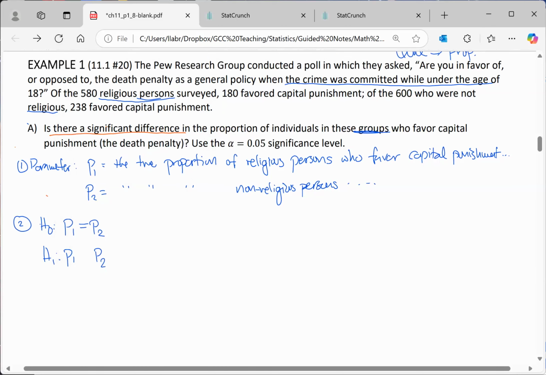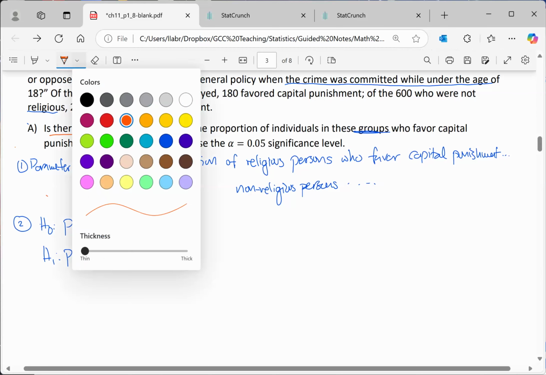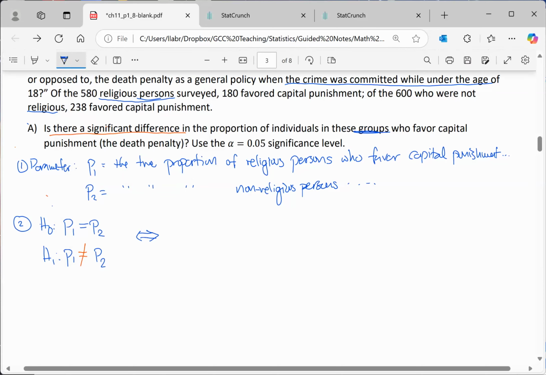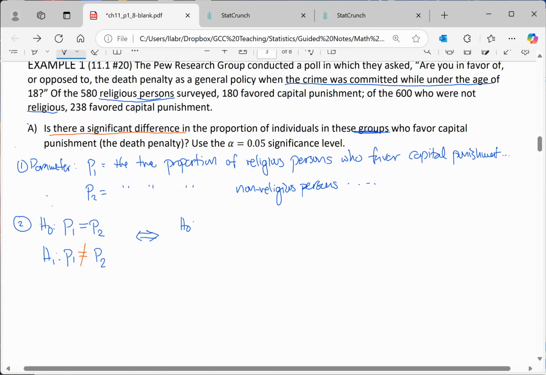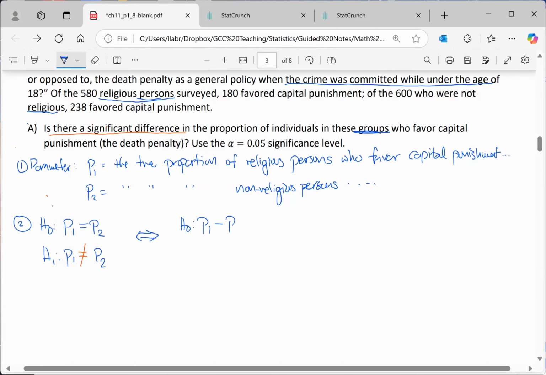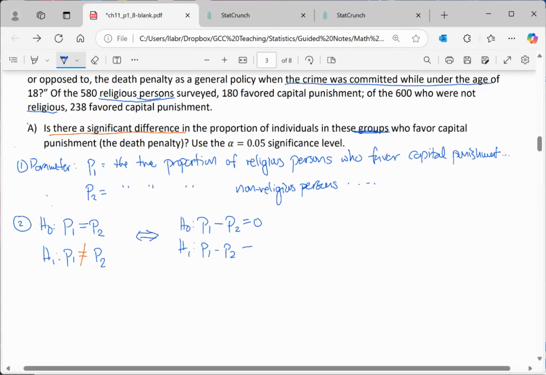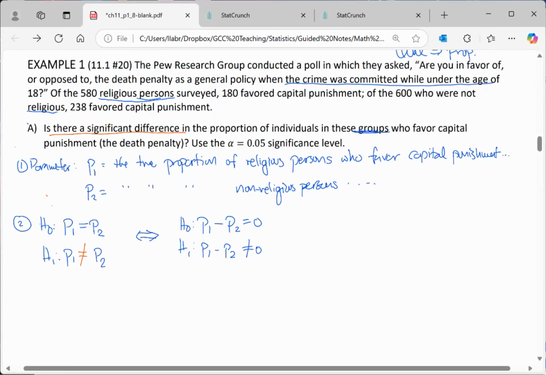And we've seen that this is a not equal to, because they're asking if there's a difference. Now, because we're using StatCrunch, I'm going to write these equivalently, where p1 and p2 are on the same side. So StatCrunch will say p1 minus p2 is 0, and p1 minus p2 is non-zero.